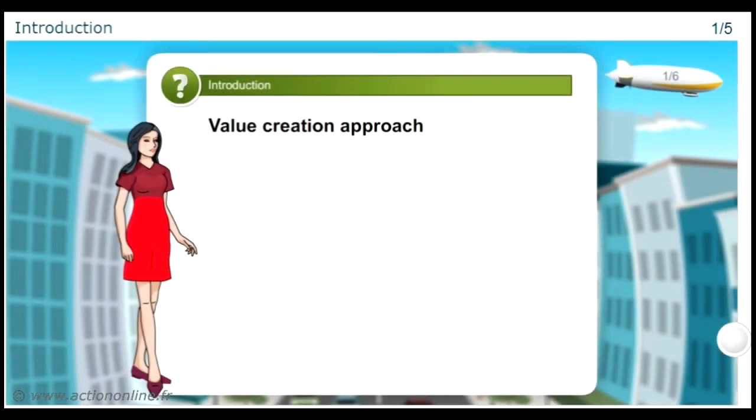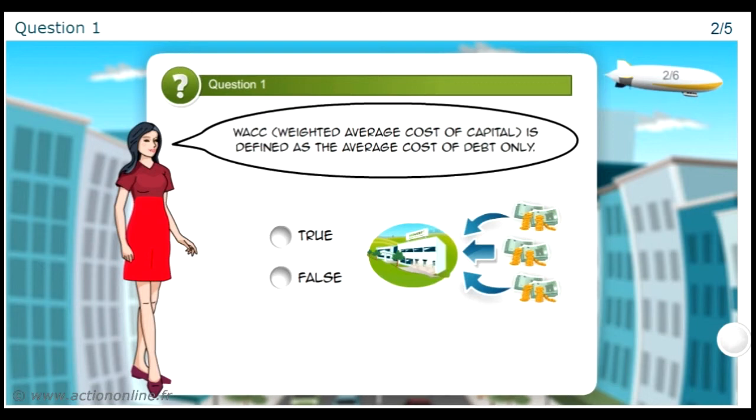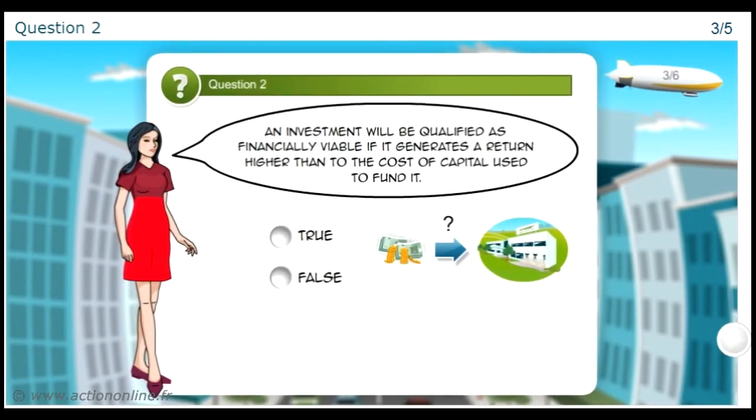In order to test your knowledge of the value creation approach, I suggest a little quiz. Shall we? You have to say if the following statement is right or wrong. WACC, weighted average cost of capital, is defined as the average cost of debt only. WACC, weighted average cost of capital, is the sum of the cost of all financial resources used by the company, i.e., equity and debt, and is used as a reference to estimate the return required by each of the fund's providers.